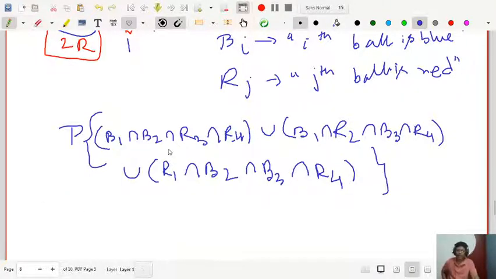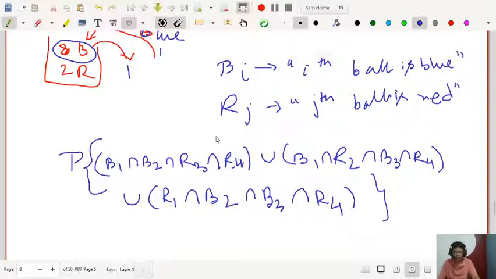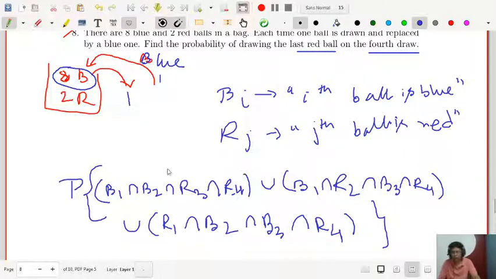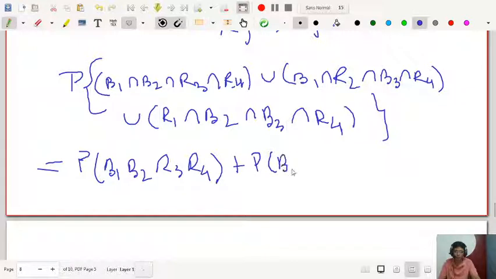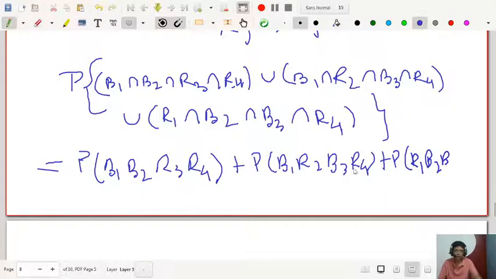And second, drawing each ball depends on the previous one, right? And you are drawing one ball and replacing it with a blue one. So you can write the probability of B1, B2, R3, R4, plus, because I have already taken so much of your time, B1, R2, B3, R4, plus R1, B2, B3, and the last one R4, right?